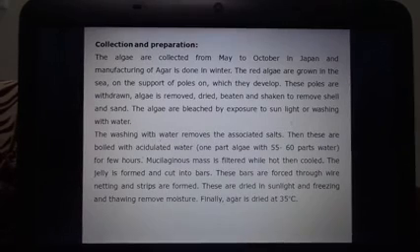If we talk about the collection and preparation, it is obtained from the red algae which is grown in the sea with the support of some bamboo poles. Around these bamboo poles, the red algae grow.